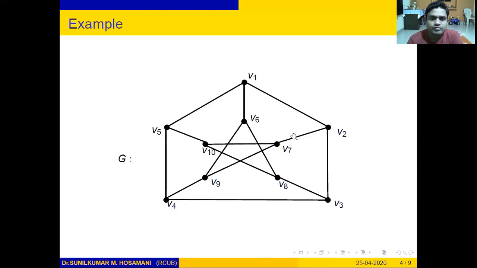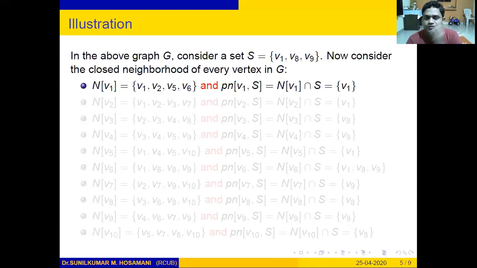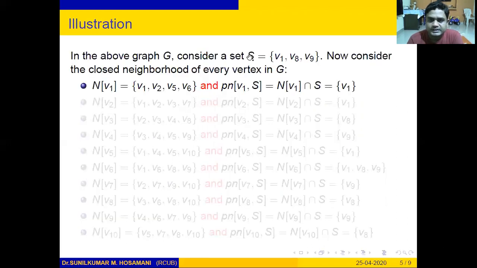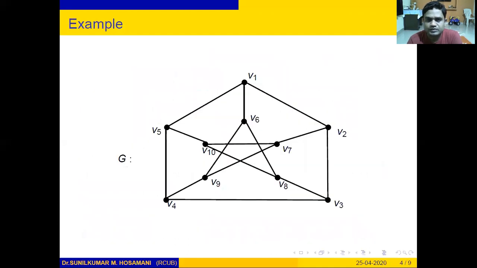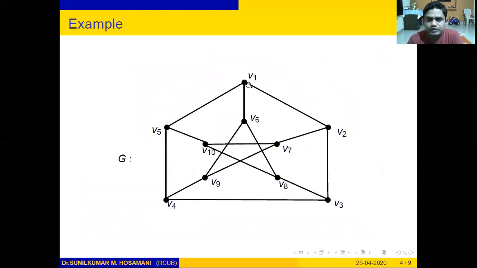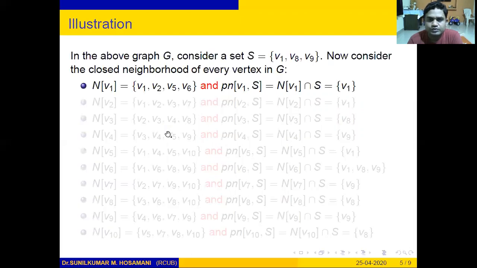Now look at the private neighborhood of every vertex here. According to the definition of private neighborhood, first we have to select a set of vertices. So here consider a set V1, V8 and V9. For this graph, I am taking V1, V8 and V9 as the set S, and I want to look at the private neighborhood of every vertex of this graph. Now look at the private neighborhood of vertex V1. For that I first need to write the closed neighborhood of V1, which is V1, V2, V5 and V6.